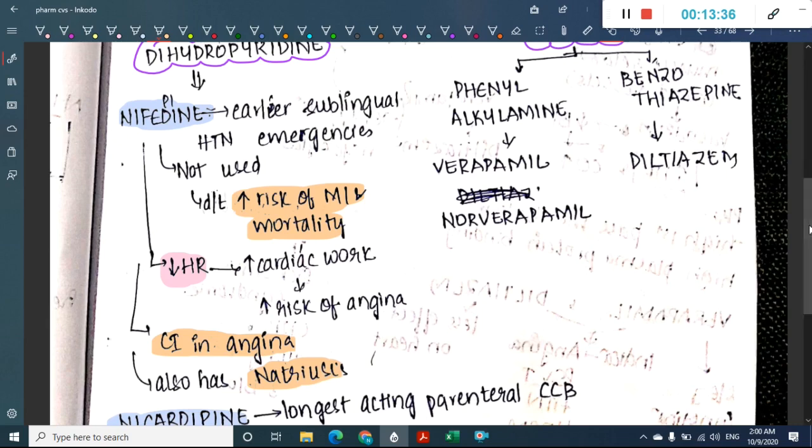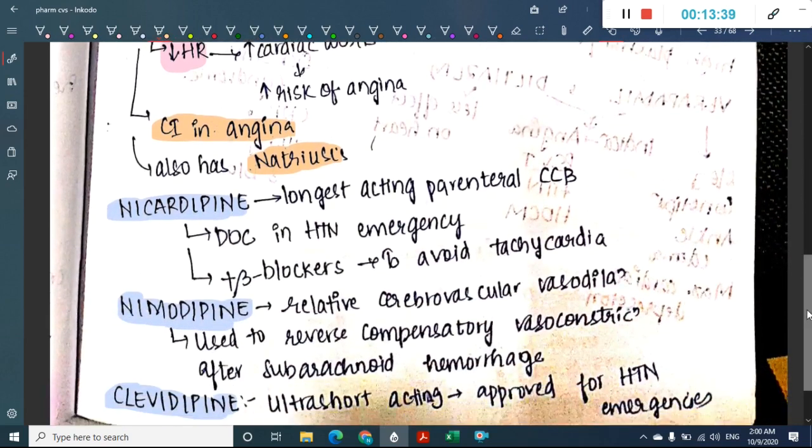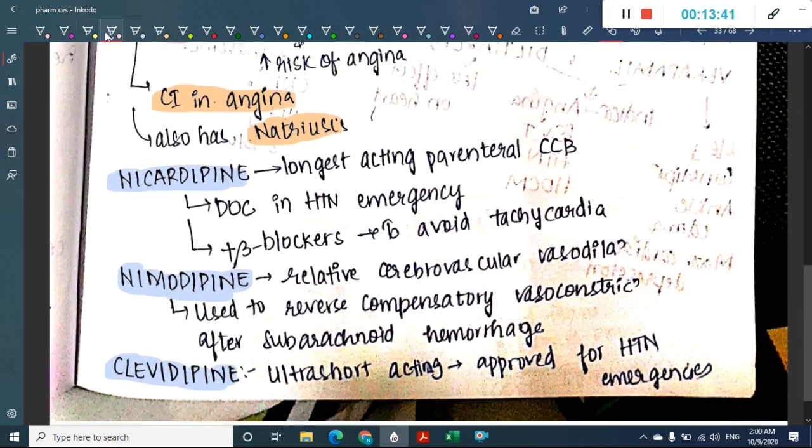Then the next dihydropyridine is nicardipine. What is this nicardipine? What is the positive factor? It is the longest acting parenteral calcium channel blocker. It is the drug of choice which is used in emergency of hypertension. That is, in hypertensive emergencies, we can use this nicardipine as drug of choice. This nicardipine is used along with beta blockers to avoid tachycardia.